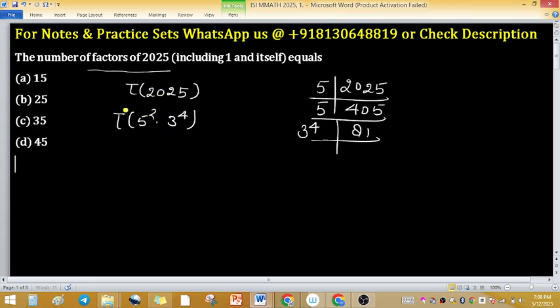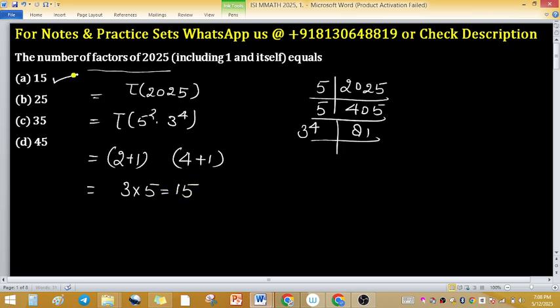Now how to evaluate the tau function? Use the powers. The power is 2 and the power is 4. Increase each power by 1 and multiply them. So this is the value of tau 2025. So 3 into 5, 15. Option A is the right one.